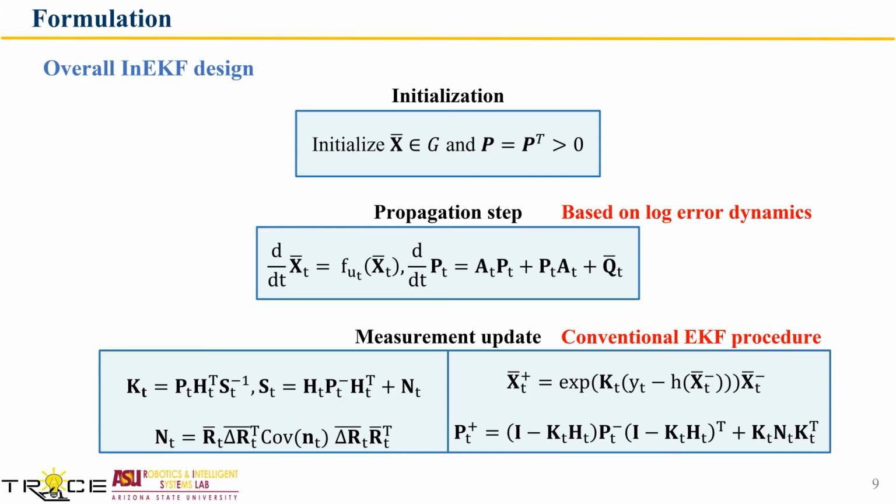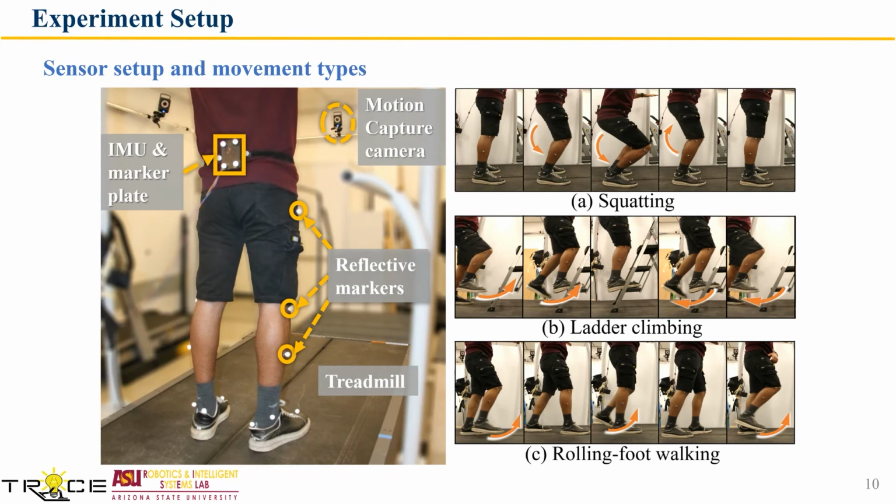But the measurement model does not have the invariant form, so we use the standard extended Kalman filter procedure here. Here is our experimental setup. As shown in the left figure, the IMU sensor, along with the 4 markers, is fixed on a rigid plate, and the plate is attached to the subject's pelvis. The position of the markers on this rigid plate is captured by a motion capture system.